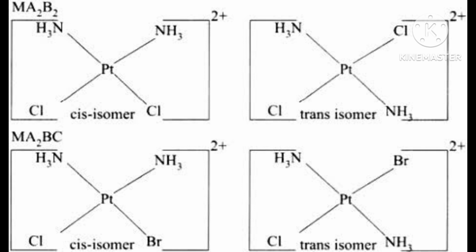K3[Cr(C2O4)3]. K3, the counter ion, is outside. K3 in bracket, Cr(C2O4) whole 3. It is very easy to write K3. First you have to write potassium, and after that chromium you will write second.